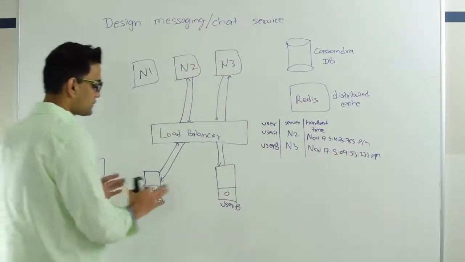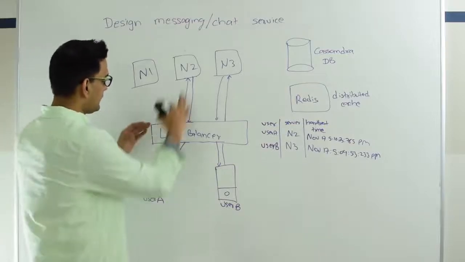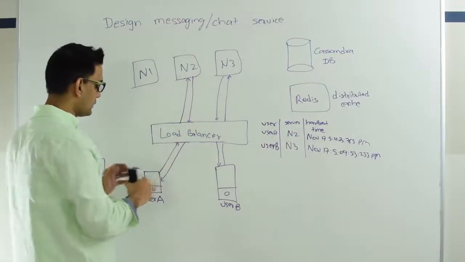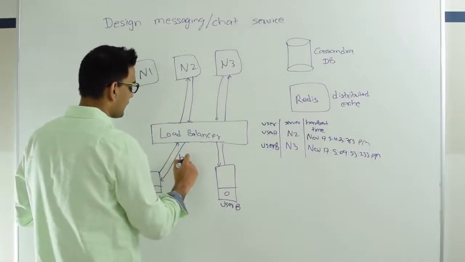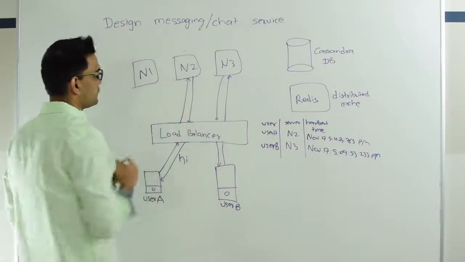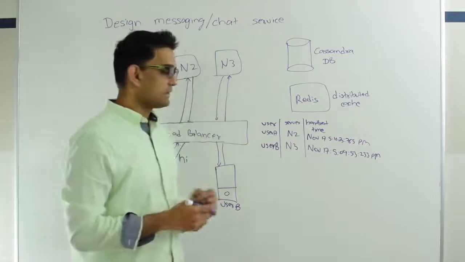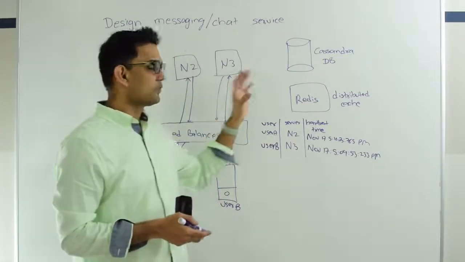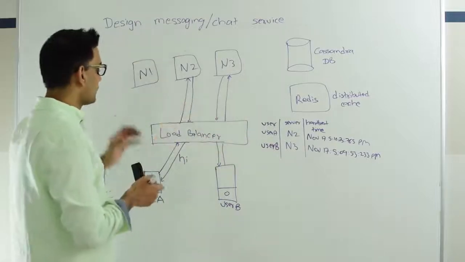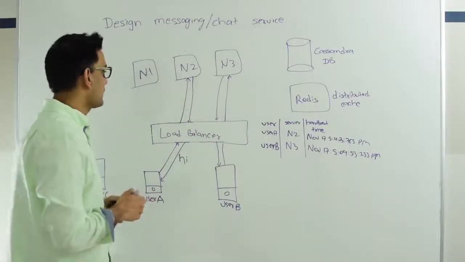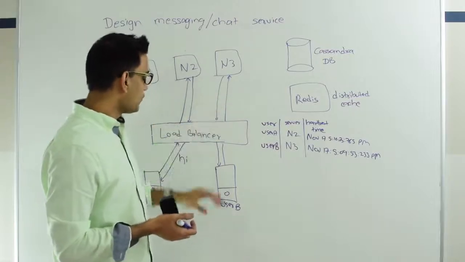Now user A wants to send a message to user B. So user A has his connection open with N2, and he's going to send this message to N2. Let's say he sends "hi". So "hi" goes all the way to N2. Now N2 will first persist this message in the Cassandra database, and we are going to look into more details later on. So first he persists that message in the Cassandra database, then he's going to check whether there is anyone who is managing user B.